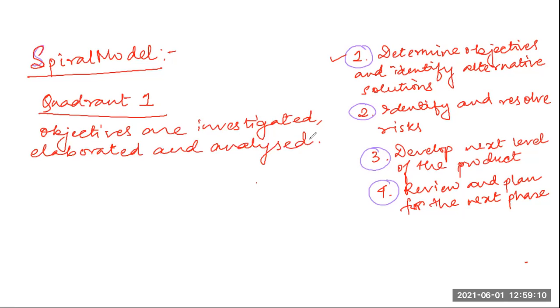Based on this, the risks involved in meeting the phase objectives are identified. In this quadrant, the alternative solutions that are possible for the phase under consideration are proposed. So the objectives are investigated, elaborated, analyzed, and alternative solutions are proposed. Fine. Now is the work of quadrant 2.